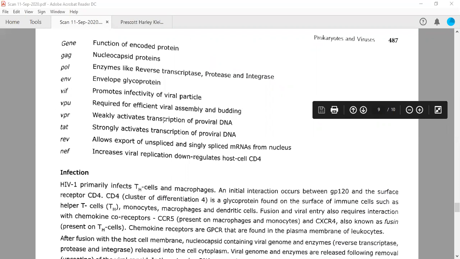VPR weakly activates the transcription of proviral DNA. So they activate the transcription. VPR is weakly activating, whereas TAT is strongly activating the transcription of proviral DNA. There is REV. REV exports the unspliced and singly spliced mRNA from the nucleus. So I will tell you what the function of REV is here.